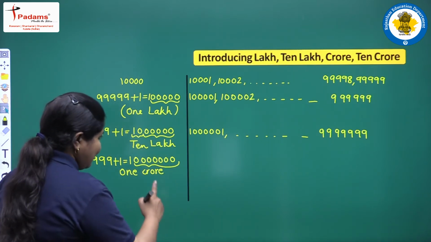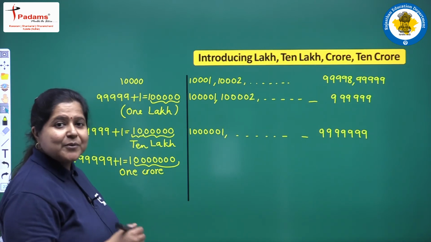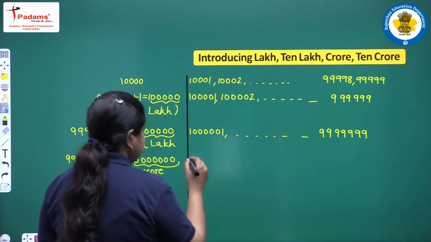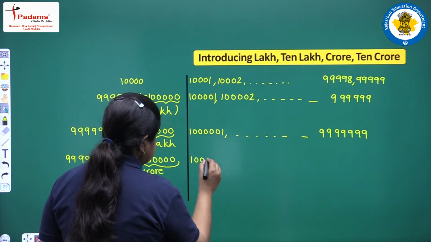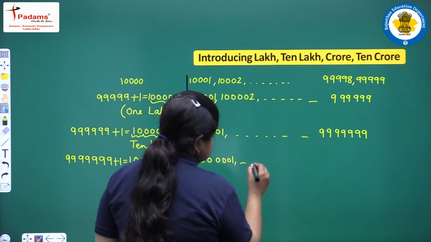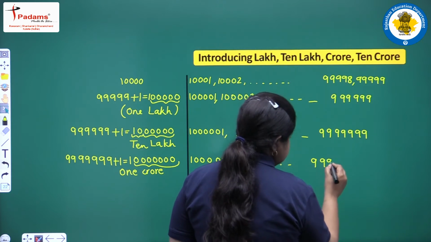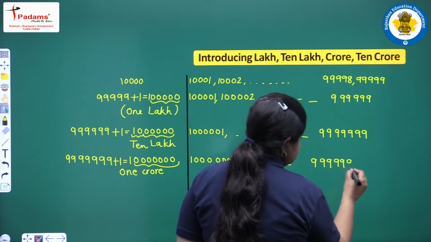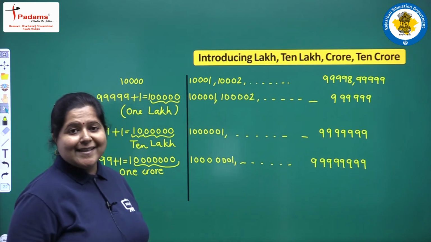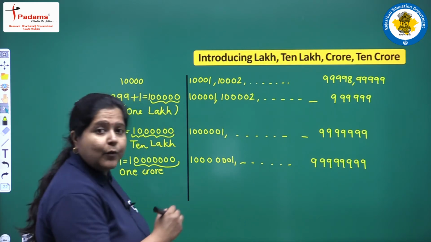Okay. What after it? Again keep on adding 1. You will reach 2 crores, 3 crores, in the end 8 crores, 9 crores. Let us see where we go on. And we will keep on going. Then we will have 9 crores, 99 lakhs, 99,999. This is the greatest 8-digit number. Clear to you? Now what next?